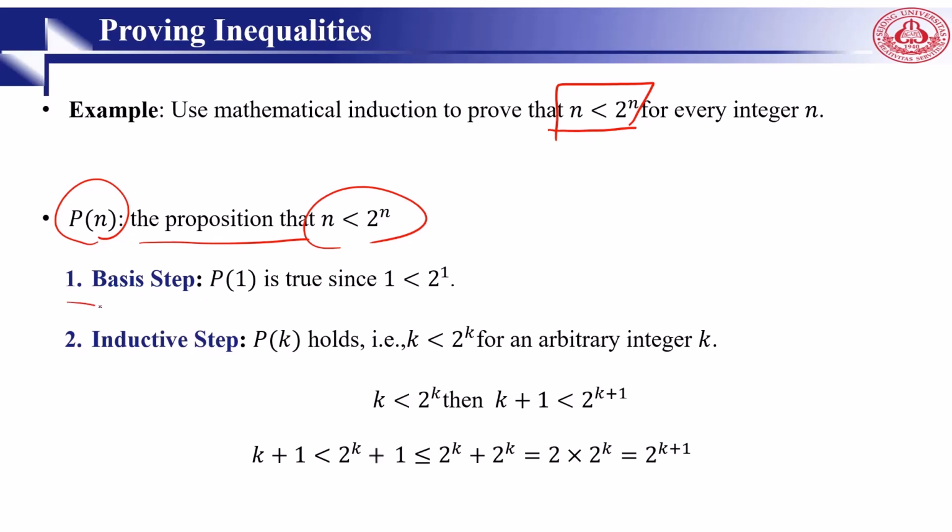Then here we go for the basic step P1, and we say that 1 is less than 2 to the 1, and 1 is less than 2. Then in the inductive step, we assume that P(k) holds. So k is less than 2 to the k.